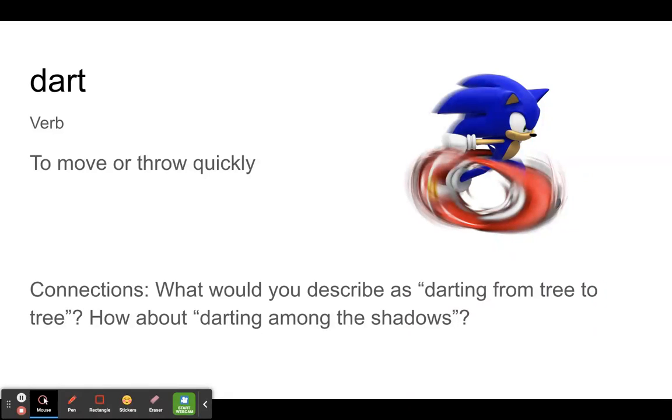There you have a creature who's moving really fast, but staying in the shadowy places in the forest, or maybe in the city. Maybe a thief would dart among the shadows of the city, or maybe a leopard would be darting among the shadows to chase its prey.